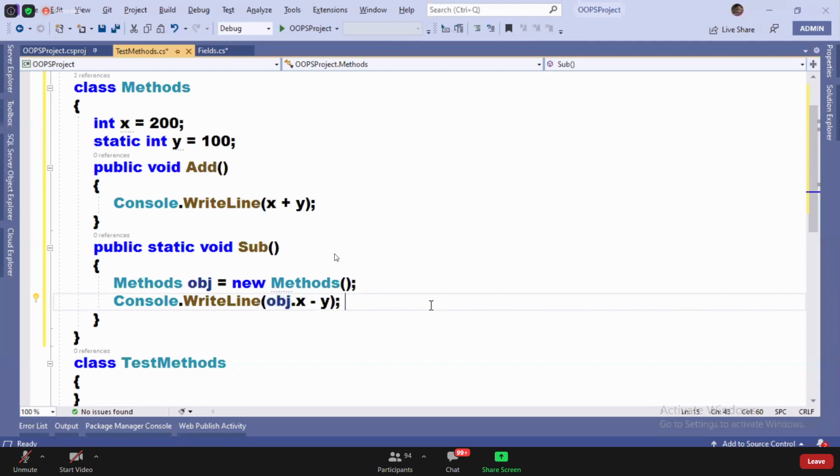When did I use this keyword? I'm asking you, when did I use this keyword? I used this keyword only when there is a naming collision, guys. Without a naming collision, did I use this keyword? When the names are same, I used this keyword. Otherwise, I did not use this keyword anywhere.